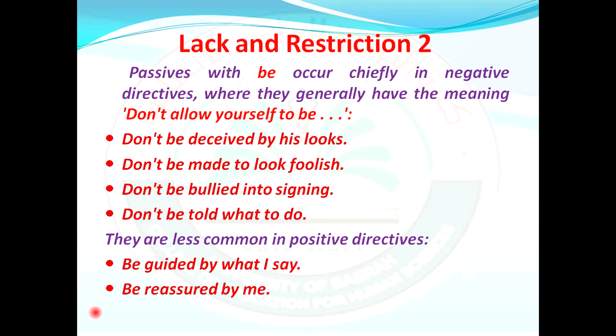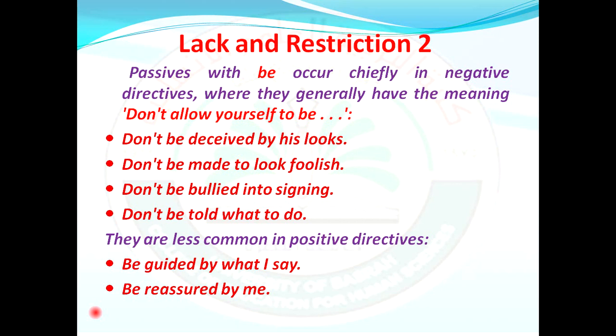So we can have the passive with the verb "be." The verb "be" occurs chiefly in negative directives, where it generally has the meaning "do not allow yourself to be." For example, we say "don't be deceived by his looks." It means, "don't allow yourself to be deceived by his looks." "Don't be made to look foolish," "don't be bullied into singing," and "don't be told what to do." They are less common in positive directives.